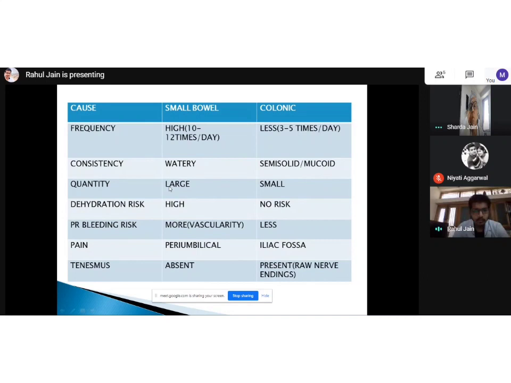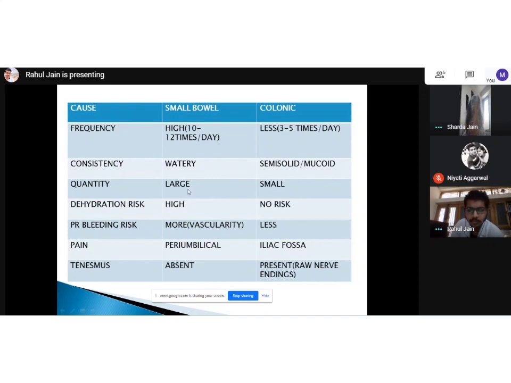And there's one more point. There's something called the rectosigmoid reservoir. We all know that humans can voluntarily control their bowel movements. If someone feels the urge to defecate, they can control their bowel movements for social reasons for a while. They can store their stools. So when we talk about colonic diarrhea, that rectosigmoid reservoir capacity becomes really less. So the person cannot store their stools. That's why they feel the urge to pass stools repeatedly, and that's why the quantity is small. So there will be no storage.